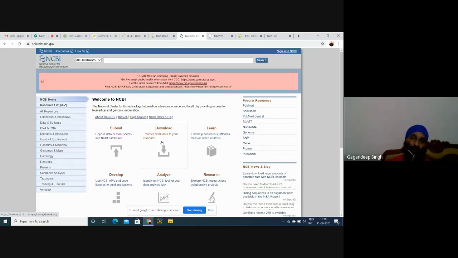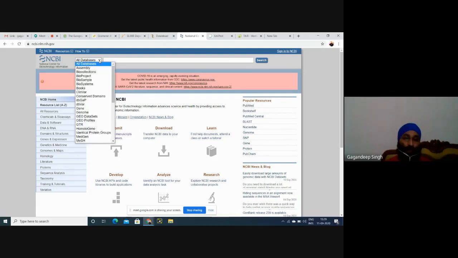First of all, let me suggest that it is based on your target, which organism you want to select. Here is an option of all databases. First of all, what is our target? What kind of sequence do we really want to select?